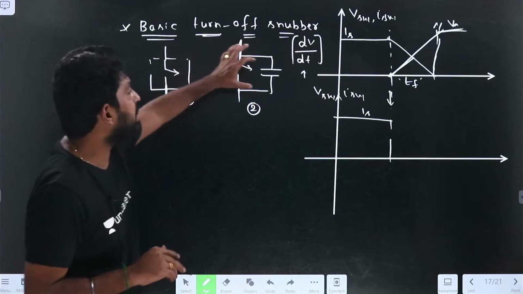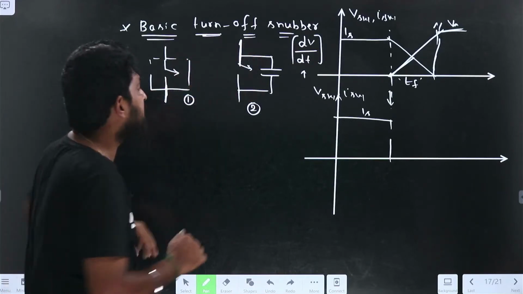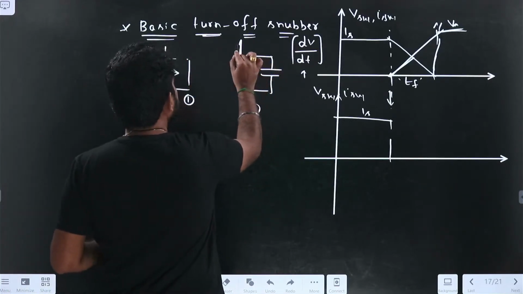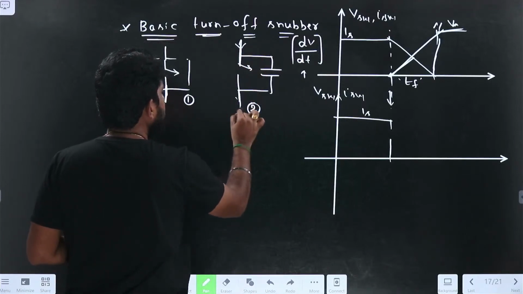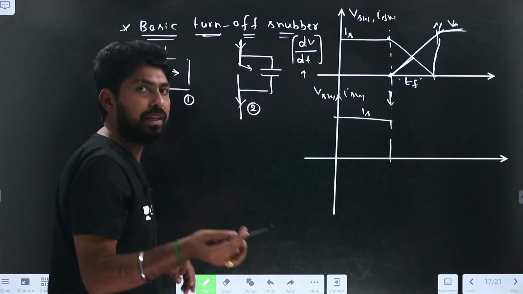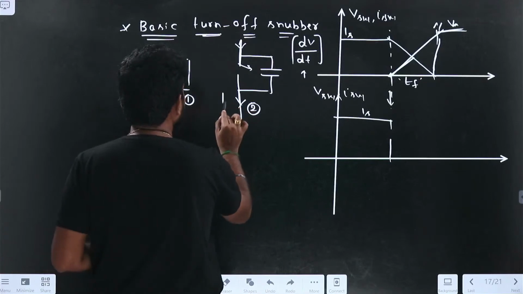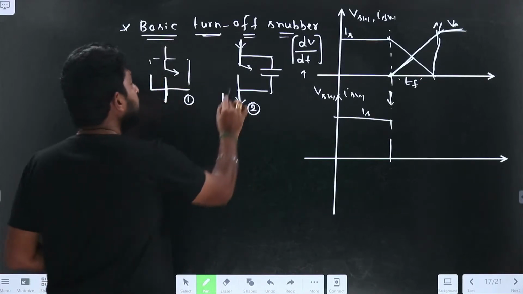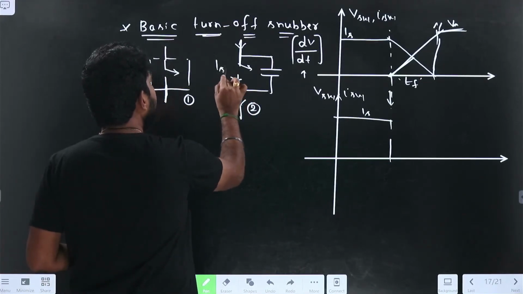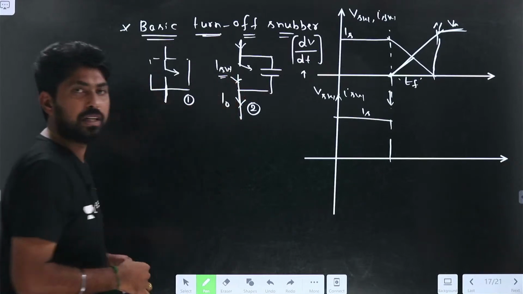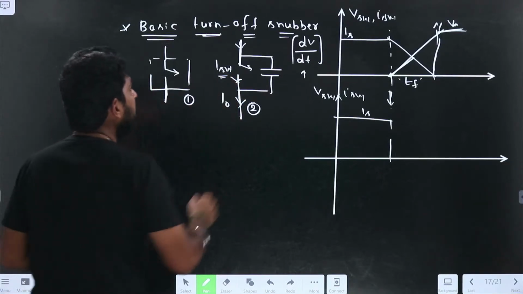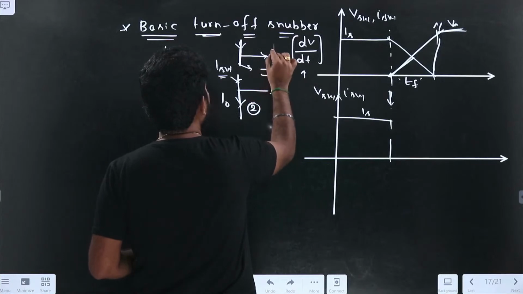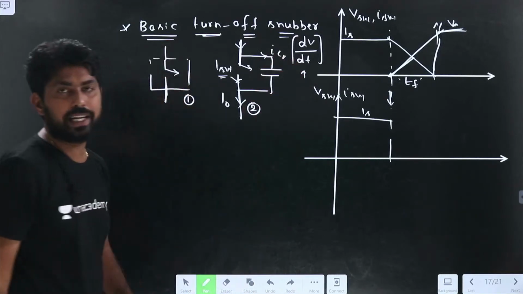If I take the voltage across the capacitance, let me draw the current flowing into the capacitance. Let us assume the total current is I0, the switch current is ISW, and the capacitor current is IC. Let me assume these three currents.